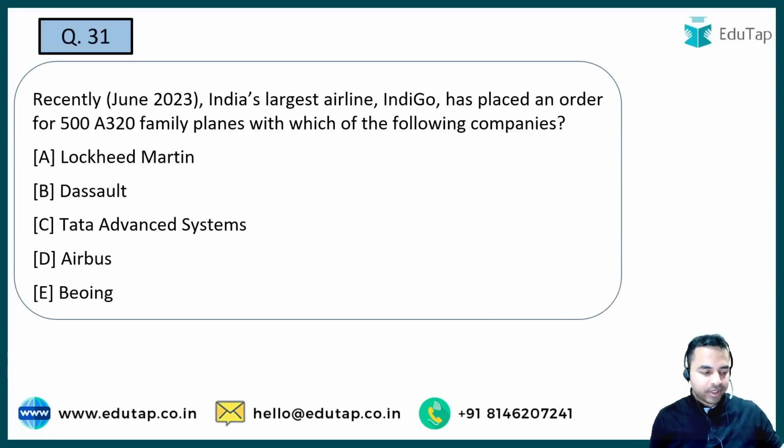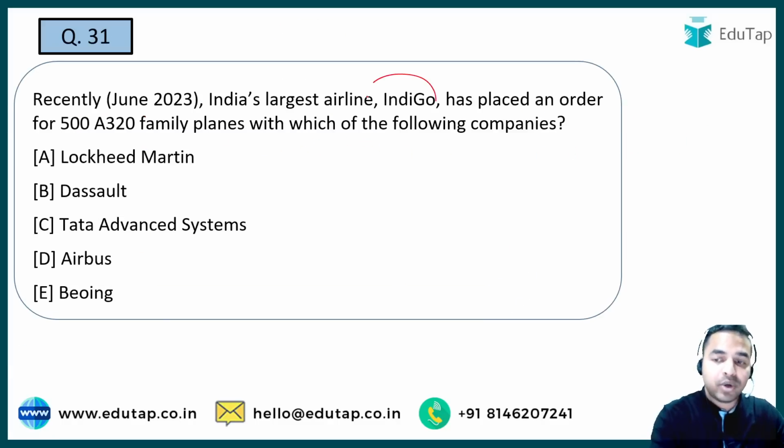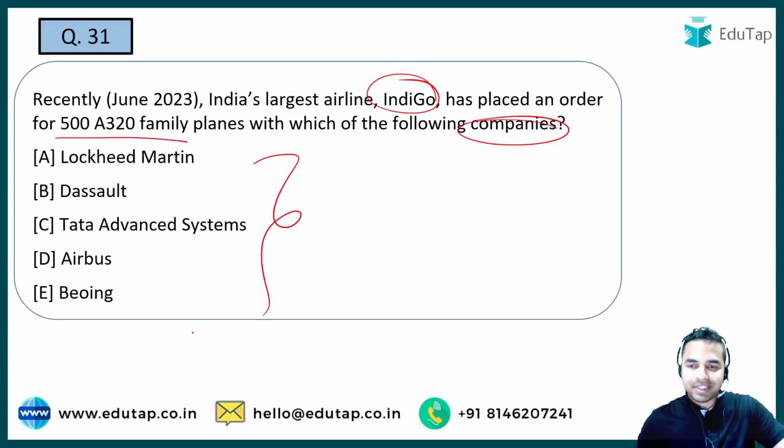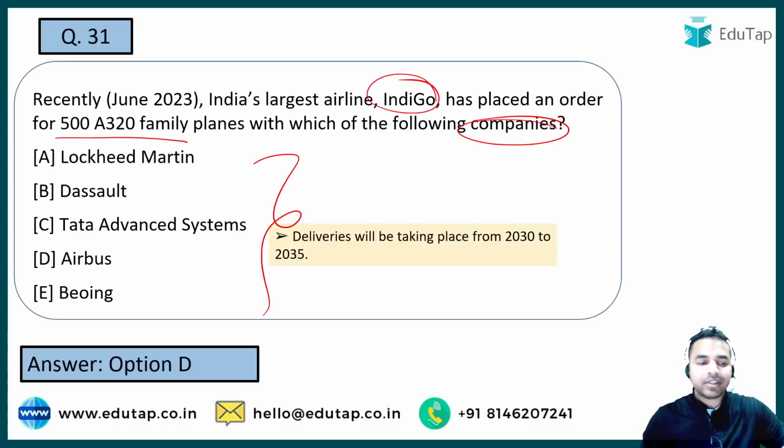Moving on to the next question, guys. India's largest airline IndiGo has placed an order for 500 A320 family planes with which of the following companies? That is Airbus. Airbus is the right answer.